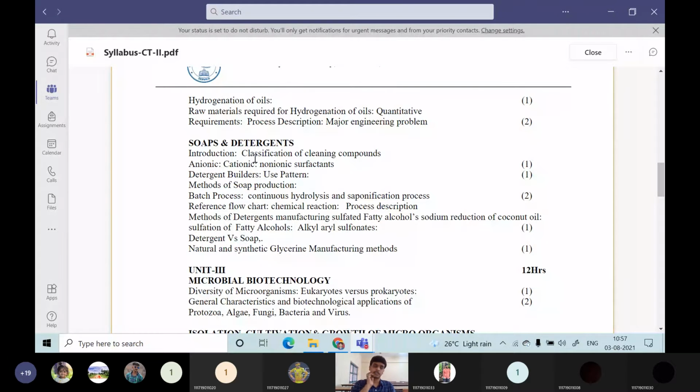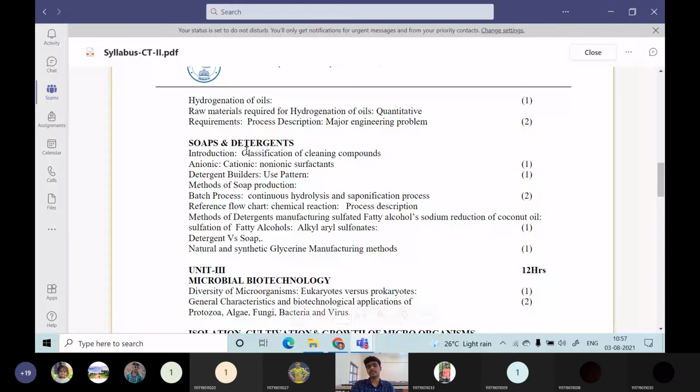Whereas in the previous unit 1, there are more than 8 flow sheets. Compared to that, and the general questions will also be there in unit 1. But here, the most straightforward questions: draw a flow sheet and explain the flow sheet, then what are the advantages and disadvantages, what are the major engineering problems. Only 4 flow sheets are there in unit 2.